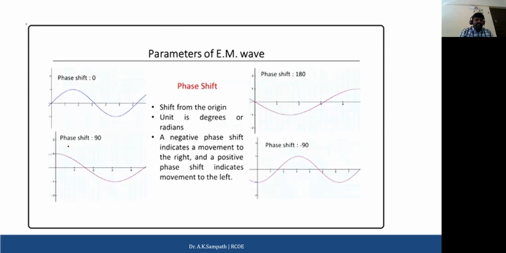When we talk about phase shift 90, the signal starts in the middle, at one value. When you talk about phase shift 180 degrees, the signal originates in the reverse direction: it starts, goes to the negative, and comes up. Again, for phase 90, it started at the -1 value, goes up and then goes down. So this completely depends on where the signal originates, and on the phase shift values.